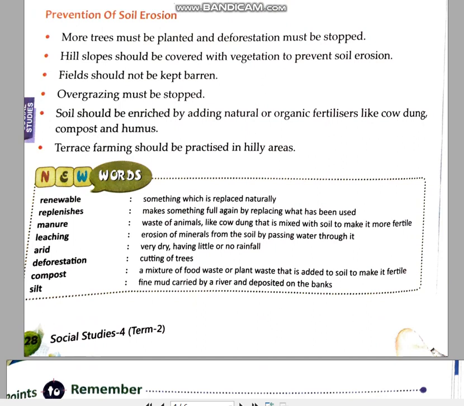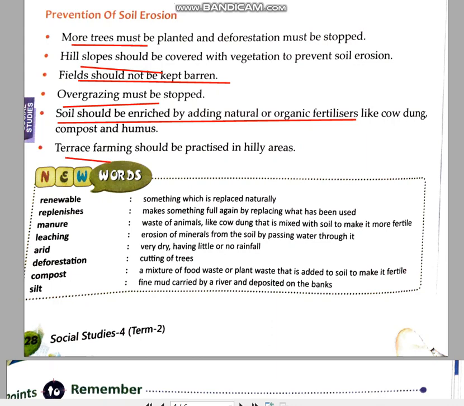So for prevention, that means we have to plant more and more trees. More vegetation should be there. Overgrazing must be stopped. Again, overgrazing means pulling out the grasses, and fields should not be kept barren. Again, the same meaning that vegetation should be there, and soil should be enriched by natural or organic fertilizers, because if soil is enriched with organic fertilizers, we can have good vegetation, and that vegetation, children, means plants or grasses are grown on the top of the soil. The soil is not left loose without any plant.